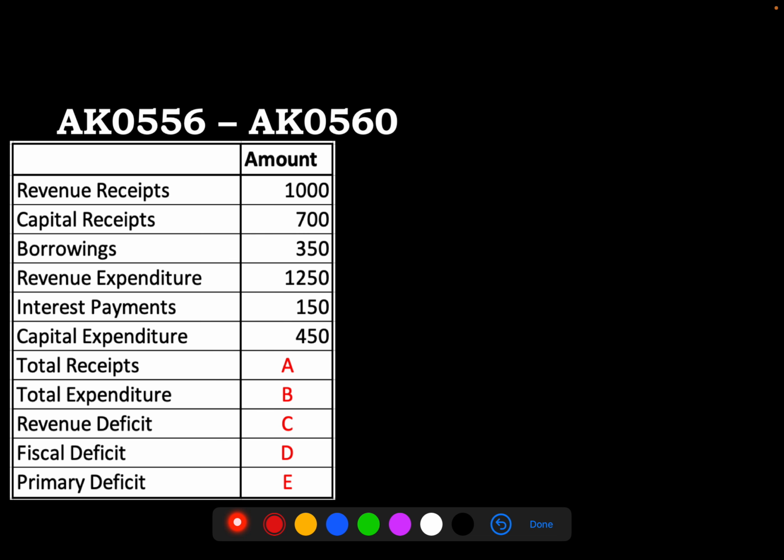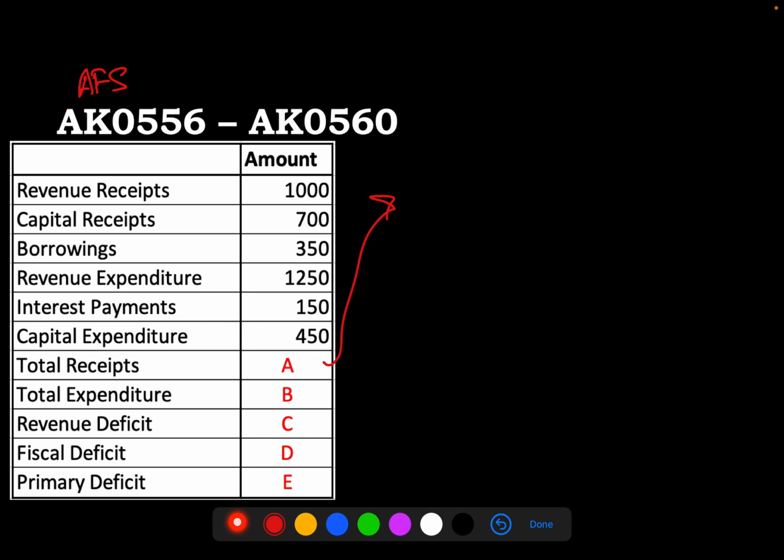Then for the next 5 questions, I had put up just a random annual financial statement of the government with some simple numbers for ease of calculation. And I had left out 5 entries to be filled based on the information given. So, over the last some time, UPSC loves to ask a very clear cut understanding of these things. Theoretically, everybody knows, but when it comes to actually knowing and doing these practically, it becomes a little difficult. So let's wrap it up now.